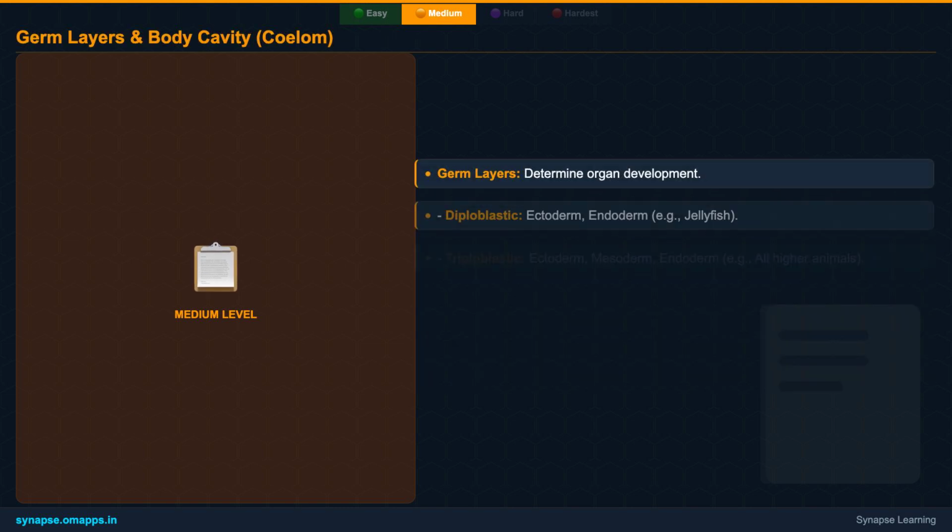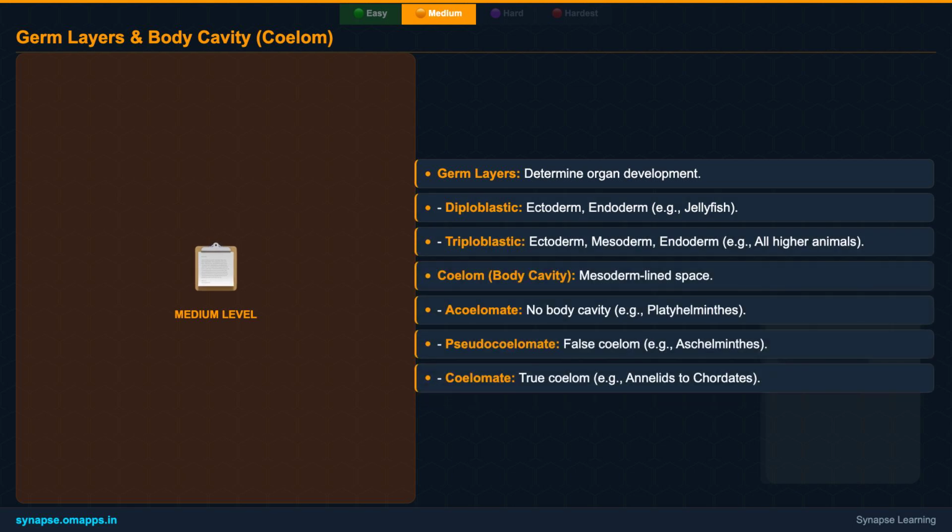Next, we'll dive into the critical concept of the body cavity, or coelom. We'll learn about acoelomates, pseudocoelomates, and true coelomates, understanding how the presence and nature of this cavity impact organ development and body plan. We'll also touch upon segmentation, where the body is divided into repetitive units, and the notochord, a defining feature for a major animal group.